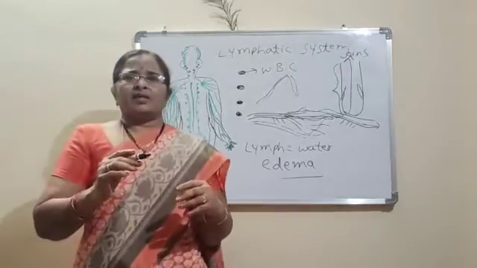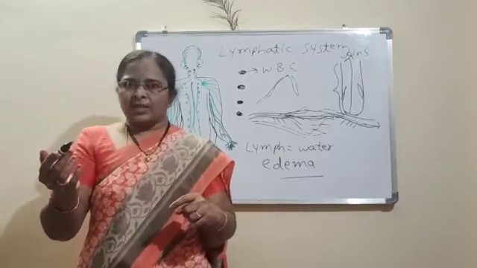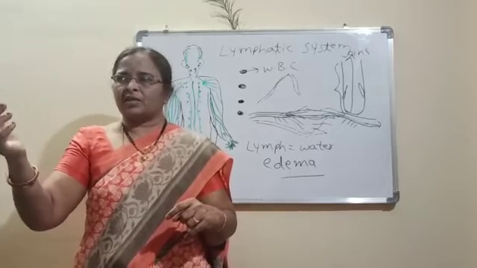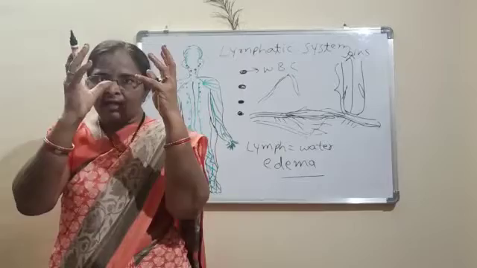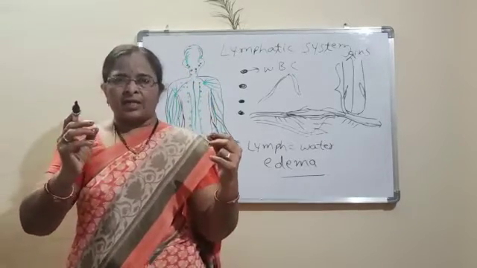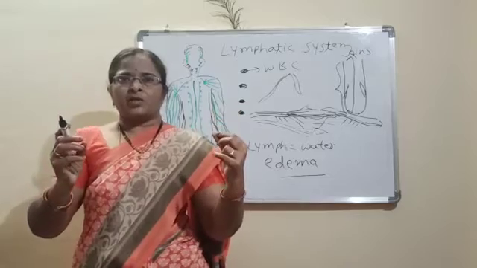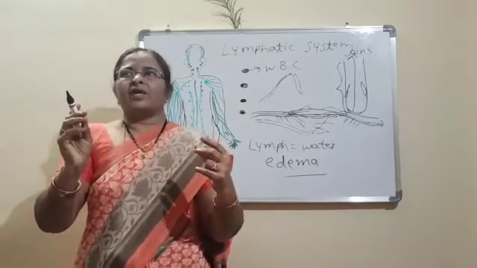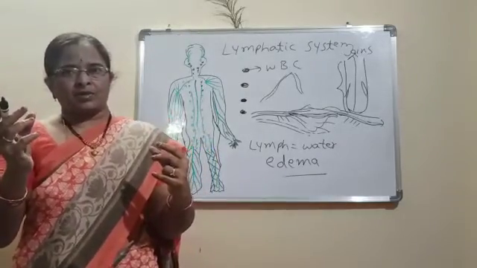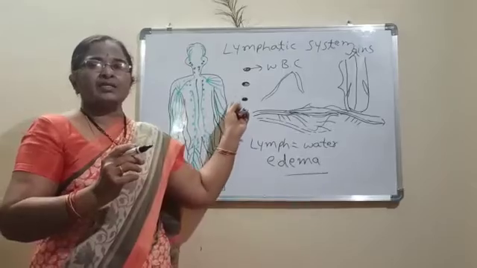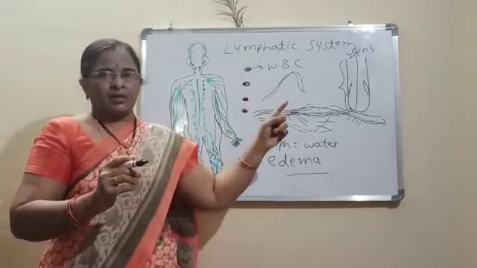So whenever the blood is transported by the veins as well as arteries by the heart, because of diffusion some of the liquid will come outside, some of the fat molecules, some of the nutrients. Fat molecules are big in size, so they will be supplied through the lymphatic system to the overall body.